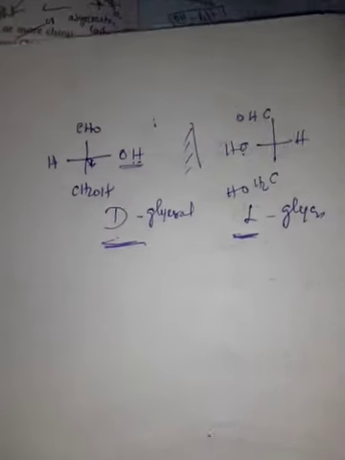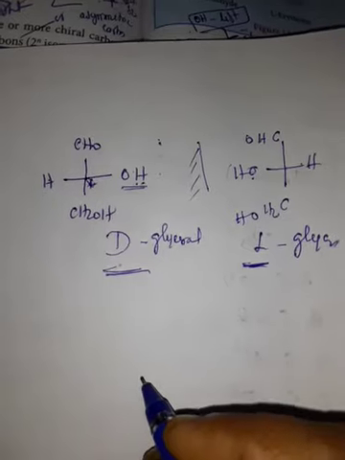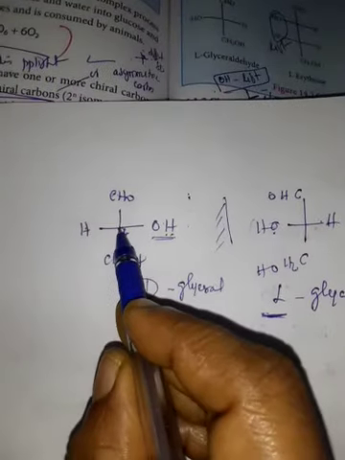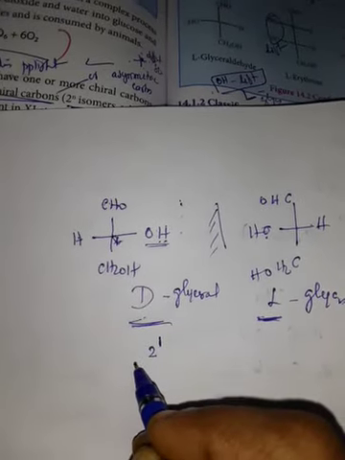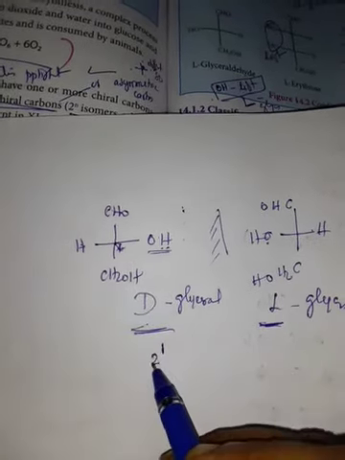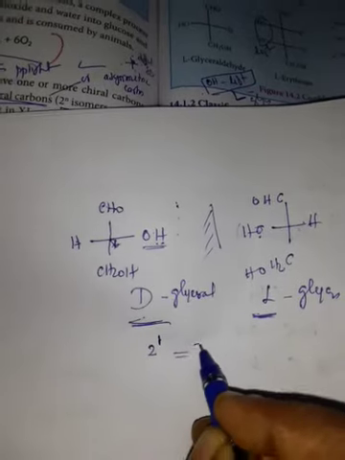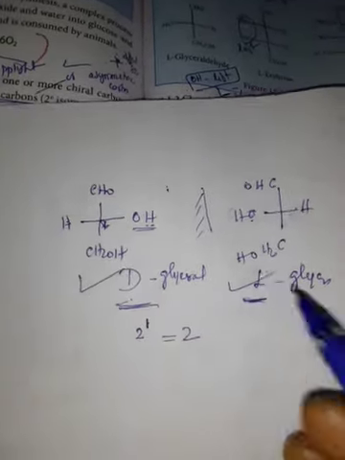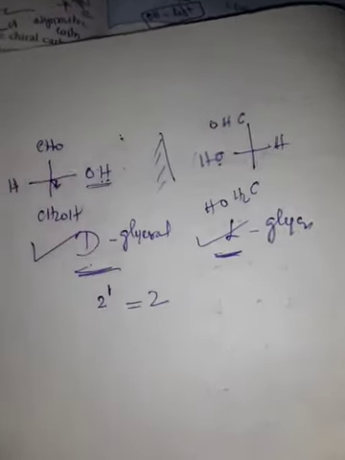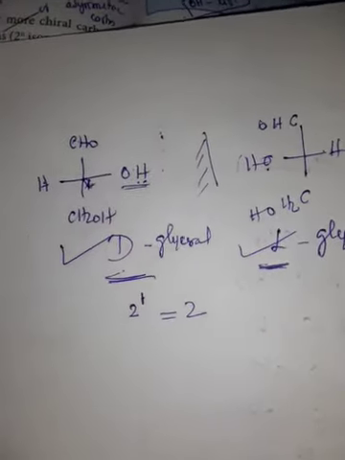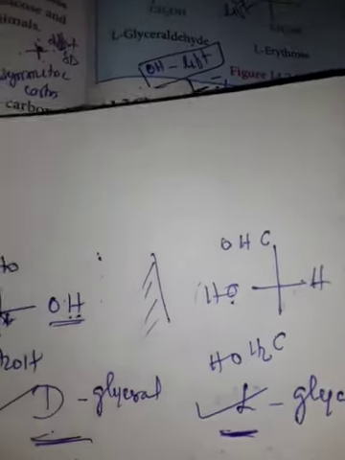Next, one more compound we can learn, erythrose. Here there is only one chiral carbon, so 2 power 1, formula 2 power n, is equal to 2 isomers, that is D and L. Two isomers are possible. Next, in your book some examples are given; I'll show.